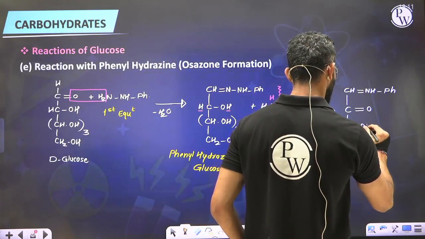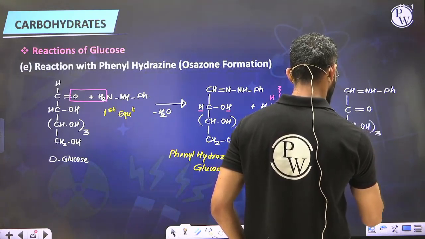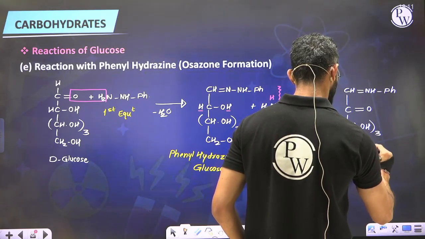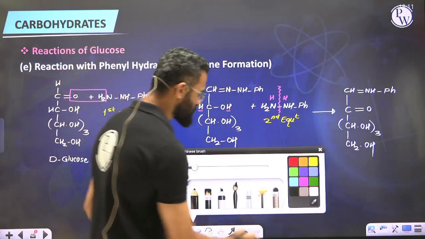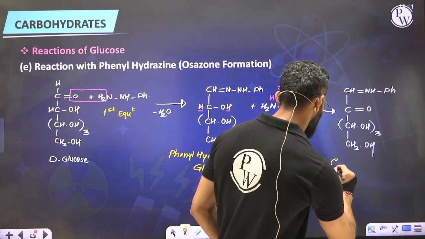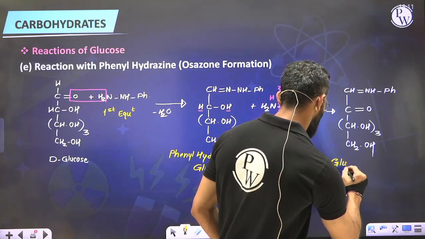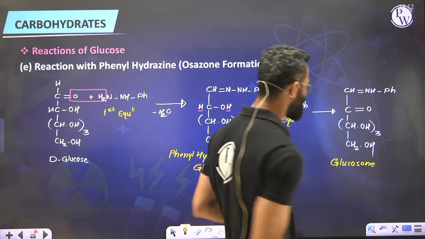CH OH 3 times, followed by CH2OH. This product which is obtained is known as glucosone, because you see the functional group we have got is a ketone here.